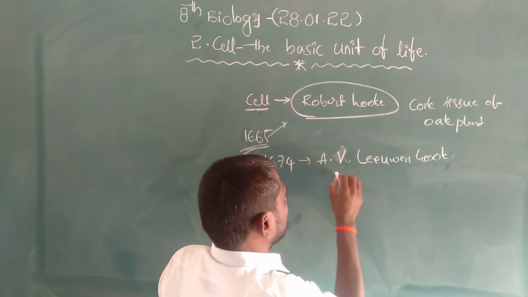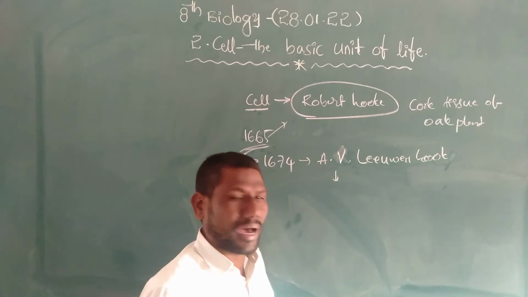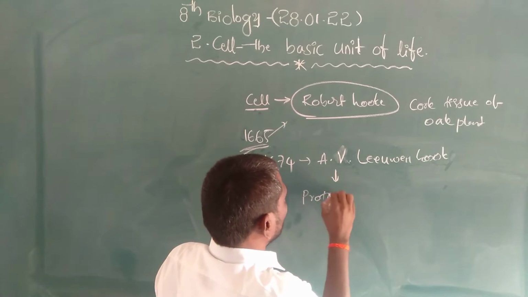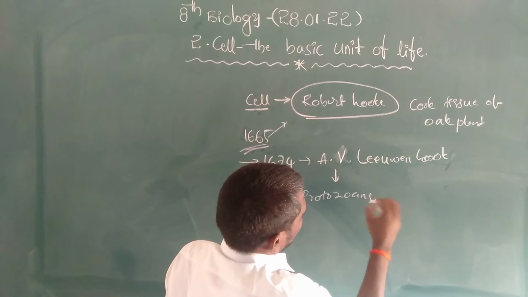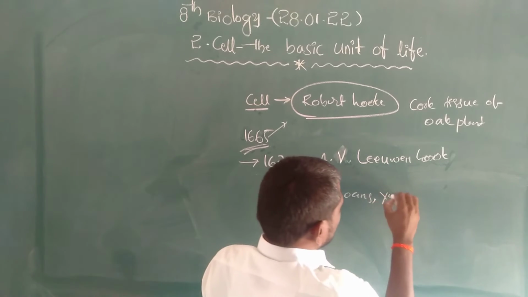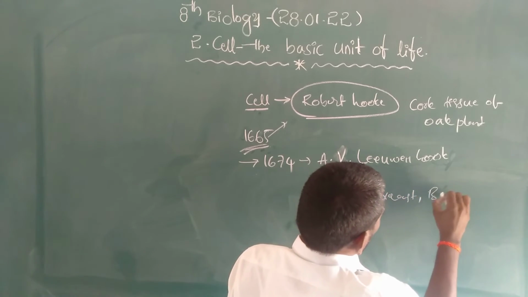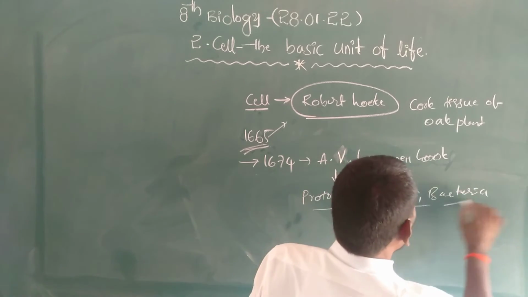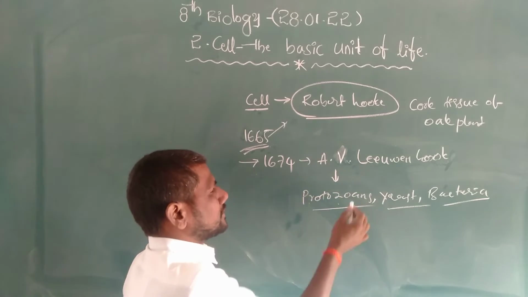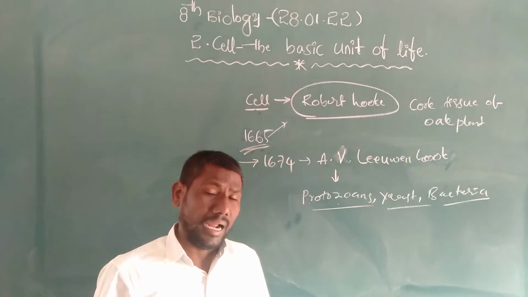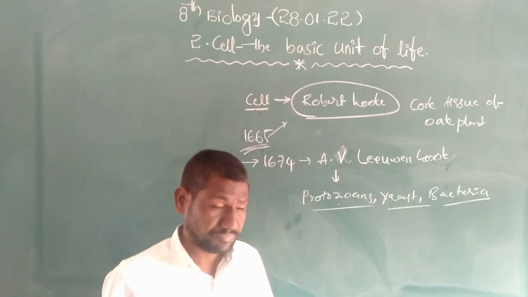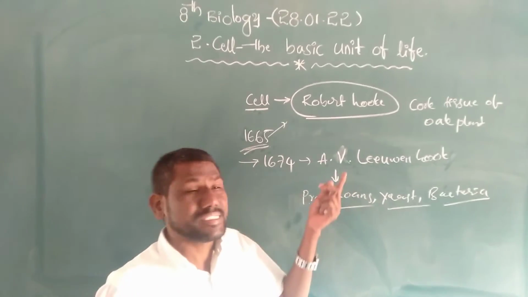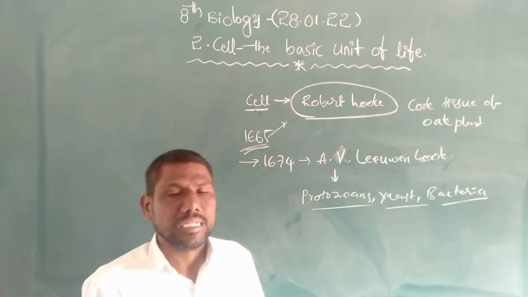In that sample, he observed some moving organisms. Those moving organisms were protozoans, yeast, bacteria. These movable organisms were observed by Anton van Leeuwenhoek. That's why the first living cell was discovered by Anton van Leeuwenhoek.